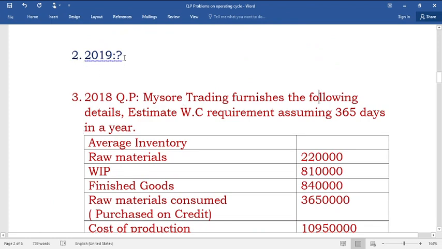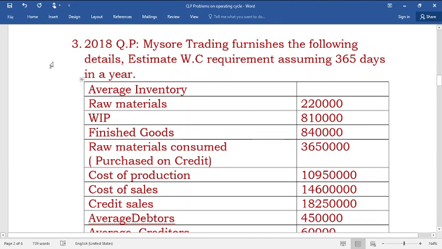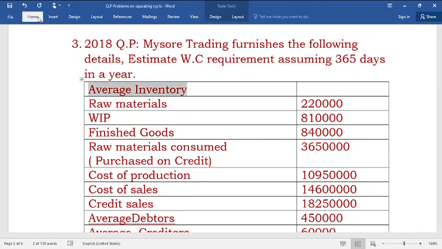One more problem we shall see. I did not get this 2019 question paper, so we shall move on to the 2018 question paper. Here is a firm. Here you need to assume 365 days in a year as number of days. Again, average inventory. There are 3 components: raw materials, work in progress, finished goods.